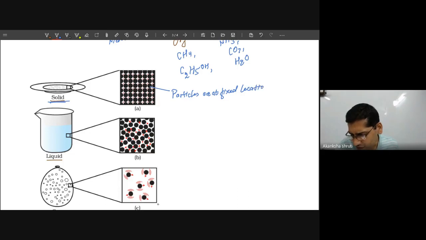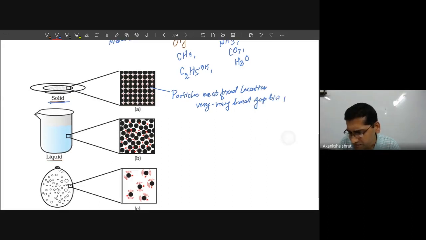And the gap between these particles is negligible or very, very small, so that other particles cannot enter into the gap between the particles of solid.